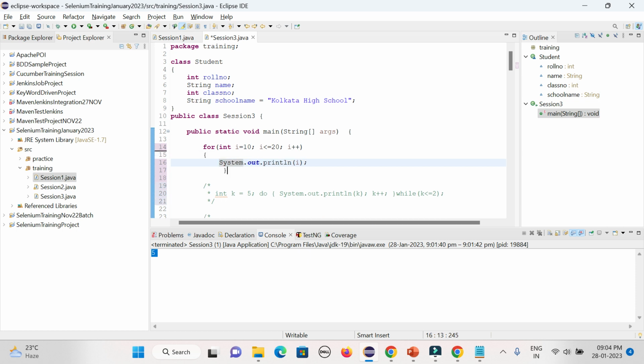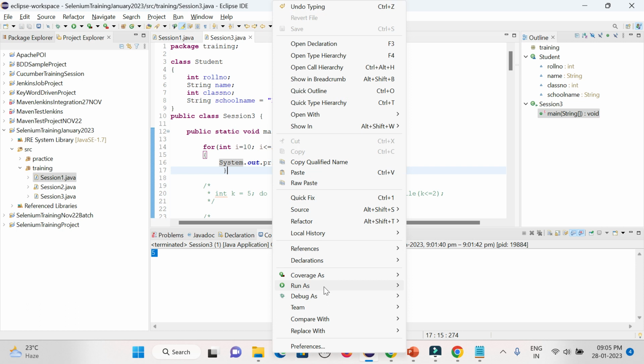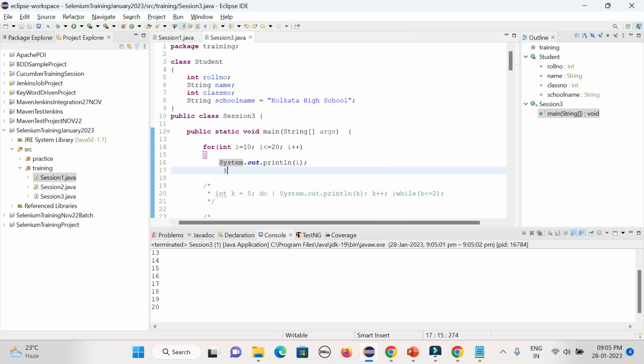Okay, that is the loop. If you run it, you can see it is printing 10 to 20, right? But you want to quit the loop as soon as your condition is matching.